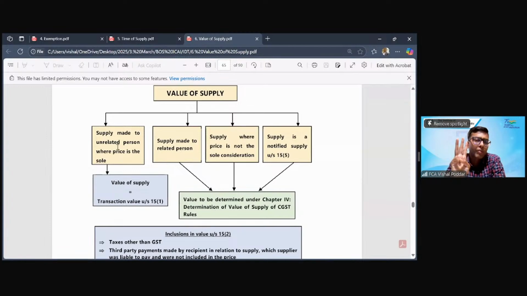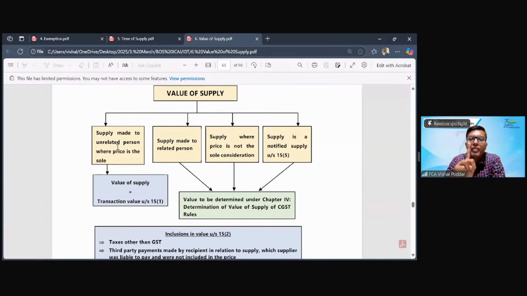The third one was notified value. We firstly checked and we got out of 15.5 because no value is notified for my transaction. Then the two values that are left for me is transaction value, provided I satisfy all the three conditions. If any one condition is not satisfied, I go to the valuation. Now, what are the three conditions? First, it should not be a free supply. It means there should be a value. Because unless there is a value, you cannot determine the value under 15.1. You have to go to valuation.